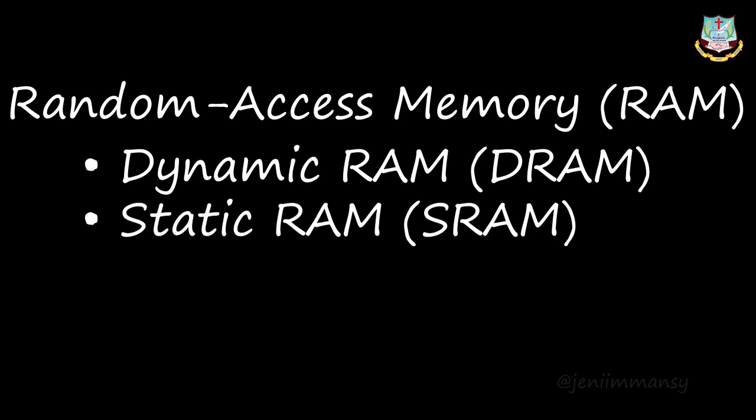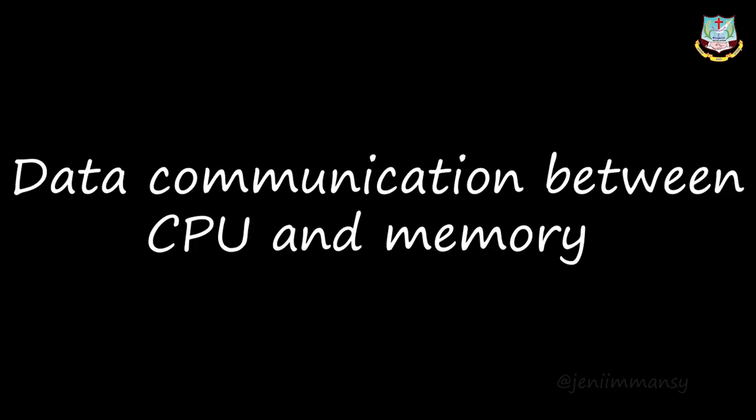So today we have seen data communication between the CPU and memory. You know what the CPU is and what memory is. Here we have seen MDR and MAR. MDR is the memory data register and MAR is the memory address register.